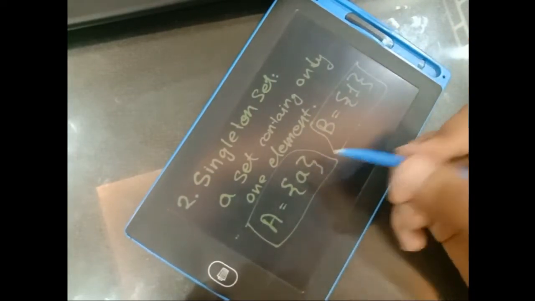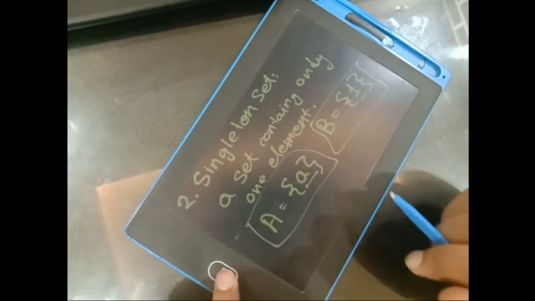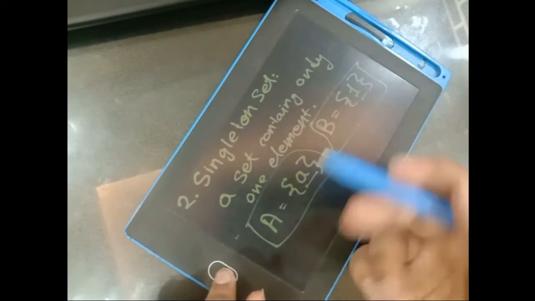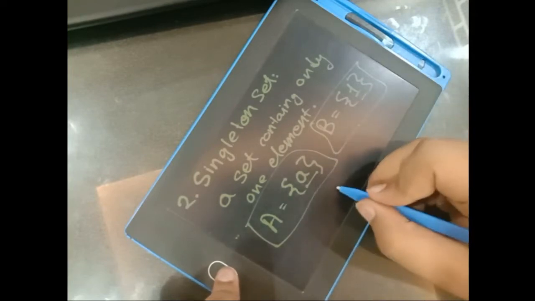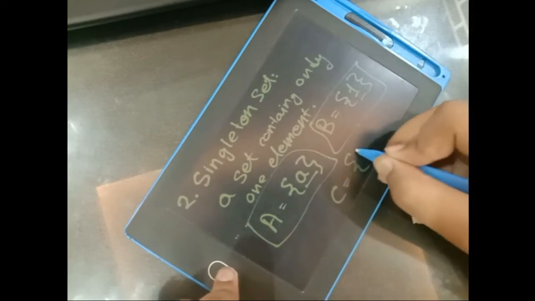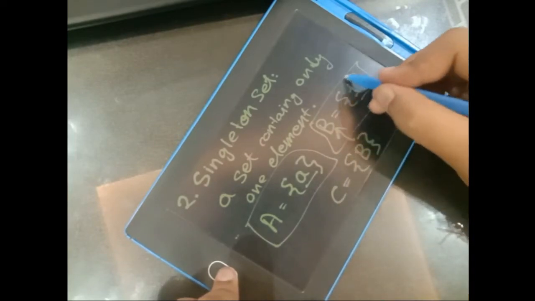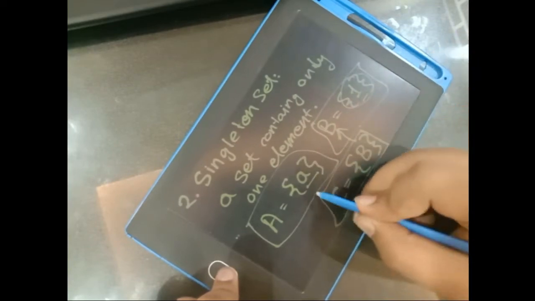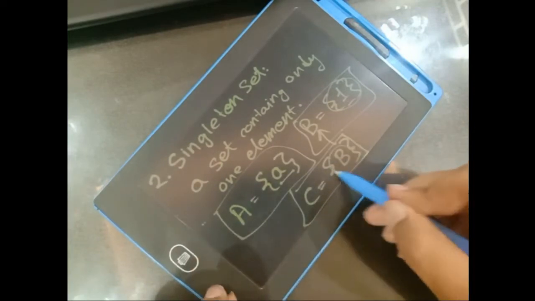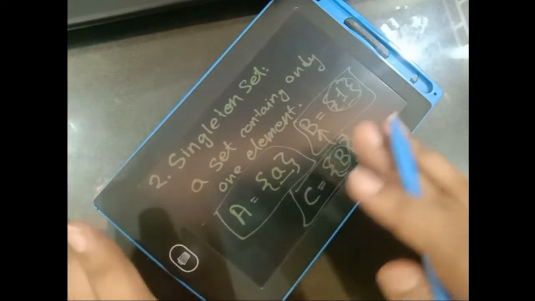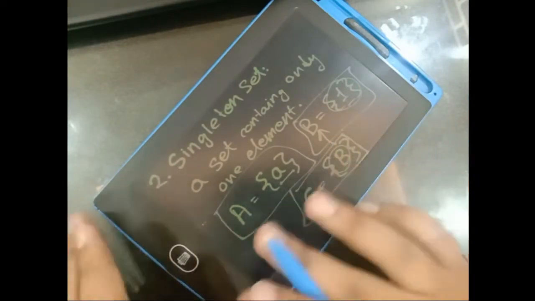The set contains just one element, which is not restricted. You can put that one element as anything. You can even put a set as the element of another set, like for example C is equal to B. Here B is the set which contains 1, but still C will be a singleton set. Why? Because for C, B is an element. Although B is a set, according to C it is its element.